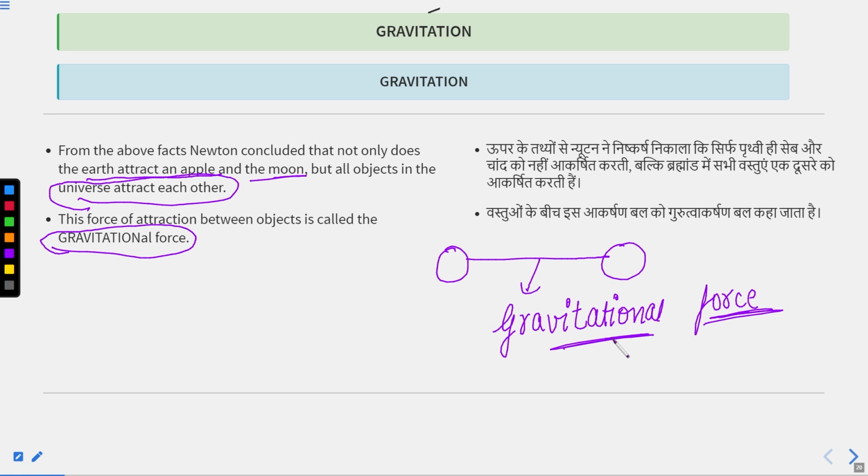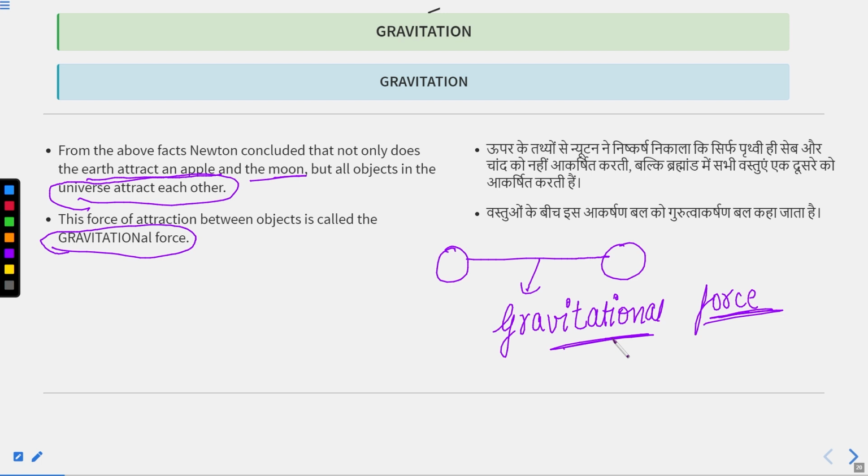There is a force of attraction between the earth and the moon. If there was no such force, the moon would fly off or move along a straight line, and it would not revolve in a circular motion around the earth. So it was clear that there is a force which attracts objects toward the earth. Then we learned that all planets revolve around the sun. The same concept as earth and moon applies to the sun and other planets: the sun attracts the other planets, and that's why they revolve around the sun.